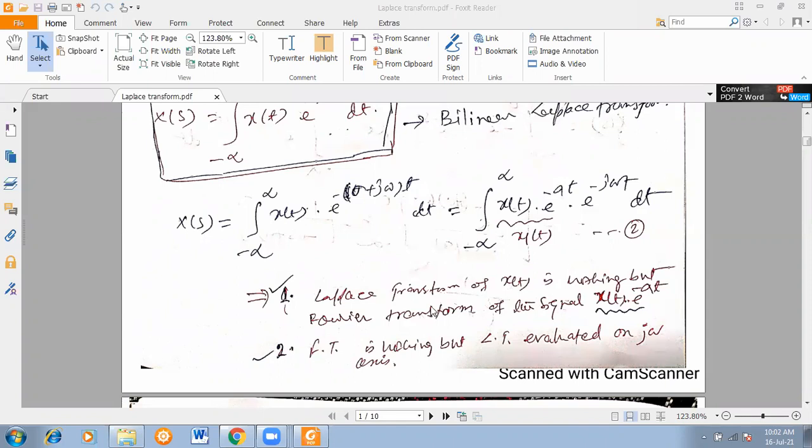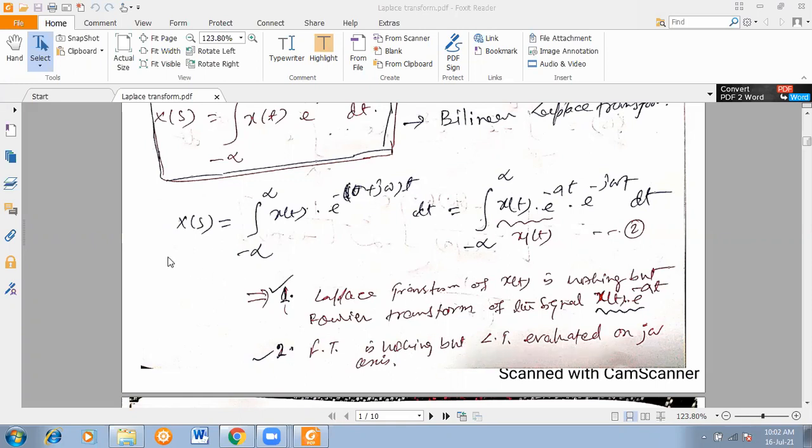I think this is not much tough here, because you people know the Fourier transform already. Now the second point is that the Fourier transform is nothing but the Laplace transform evaluated on the j omega axis. Look, it is vice versa. So what is the Fourier transform? It is nothing but the Laplace transform evaluated on the j omega axis.